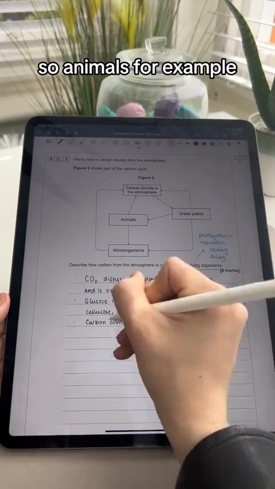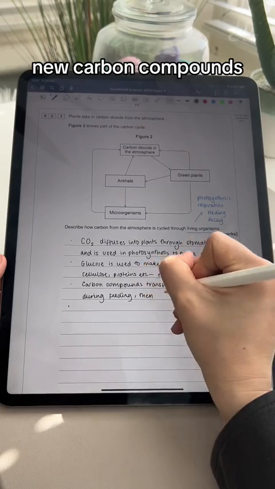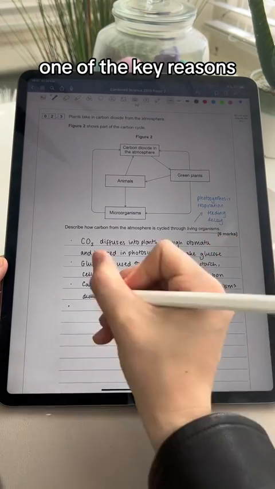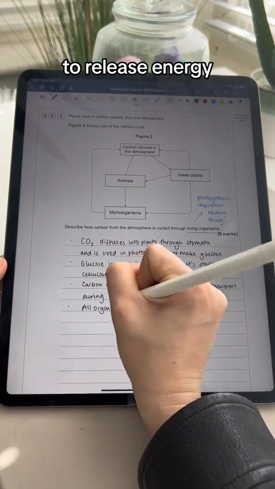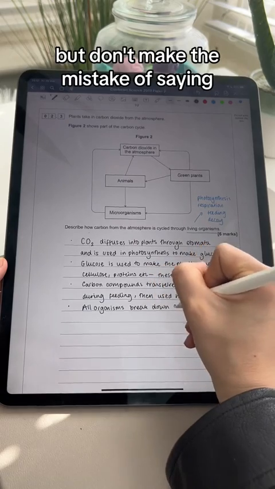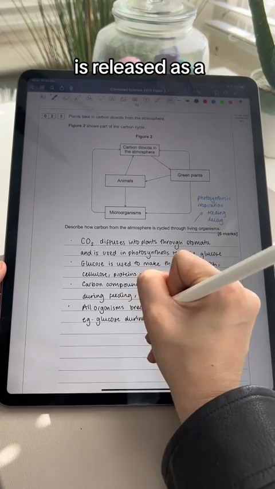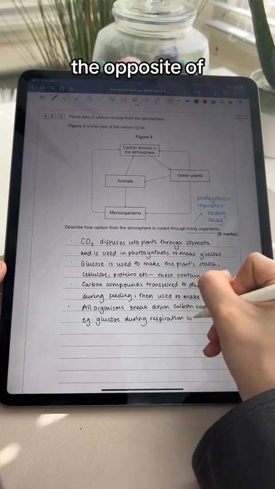So animals, for example, will break down these compounds and use them to make new carbon compounds for themselves. New carbohydrates, for example, like glycogen. But one of the key reasons they need these is for respiration, to release energy. This breaks these carbon compounds down, but don't make the mistake of saying it's breathing. This is something that happens inside of your cells. But then carbon dioxide is released as a waste product. So it's basically the opposite of photosynthesis.